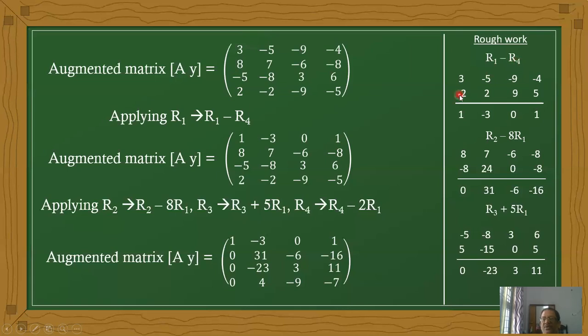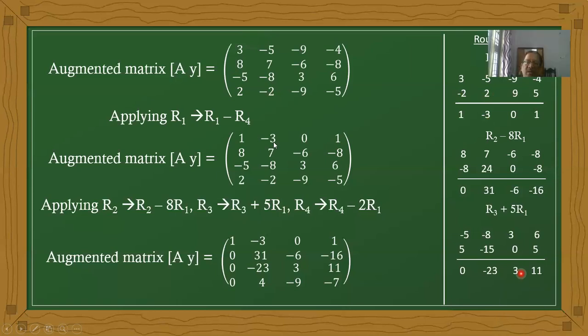Therefore, minus 2, 2, 9, 5. We are changing signs. The sum becomes 1, minus 3, 0, and 1. Therefore, the first row is converted to 1, minus 3, 0, 1.